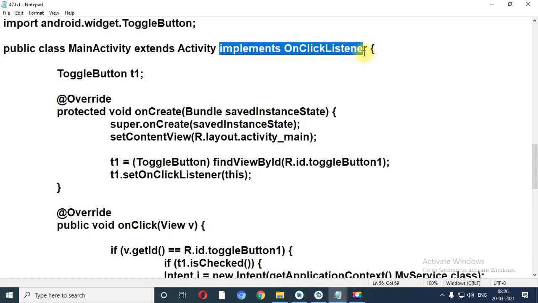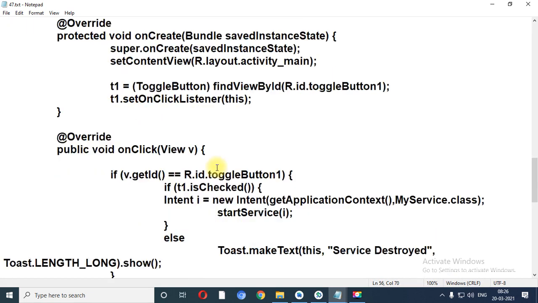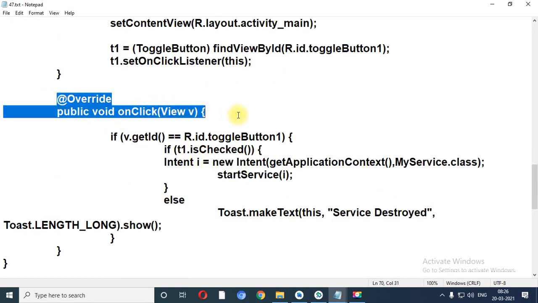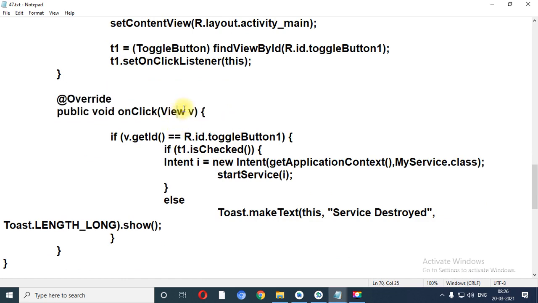Once you implement on click listener, it will automatically override on click method over here. Now see, from the argument only you have the object of view class which contains getId method. So v.getId will return the ID of toggle button.